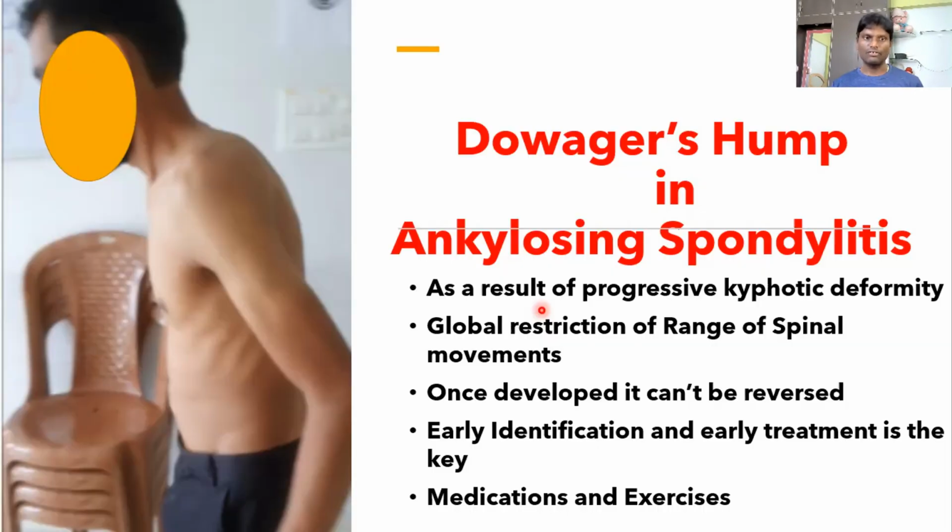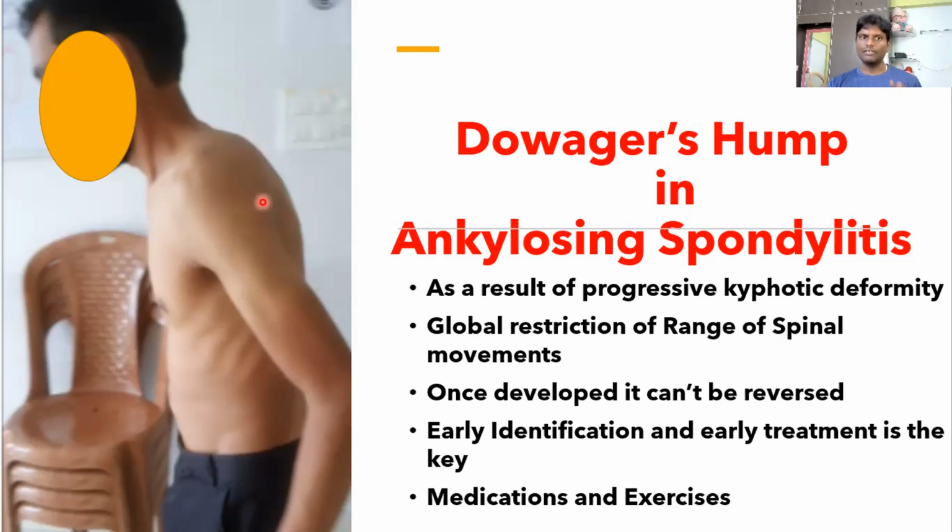The next reason is ankylosing spondylitis. This is a condition where there will be a progressive inflammation and stiffening in the spine, starting from the sacroiliac joint to the lumbar spine to the thoracic spine to the cervical spine. As the thoracic spine is getting rigid, it assumes a kyphotic posture. As you could see in this picture, this patient is diagnosed with ankylosing spondylitis and is having a rigid spine and upper thoracic kyphosis, which is creating a hump here.